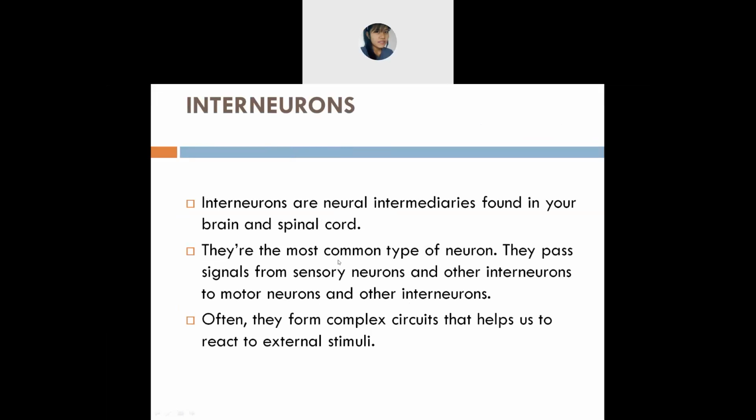Okay, and next is the interneurons, the last one. It's almost the same, you'll find them in the brain and the spinal cord. They are the common type of neuron. They pass signals from the sensory neurons and other interneurons to motor neurons and interneurons. These interneurons send signals to your brain and the spinal cord, which is where you'll find them. And if they send signals to your brain and the spinal cord, what will they do?